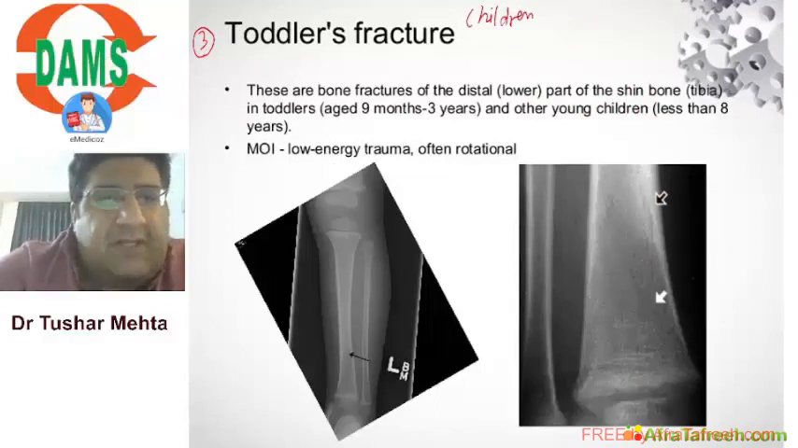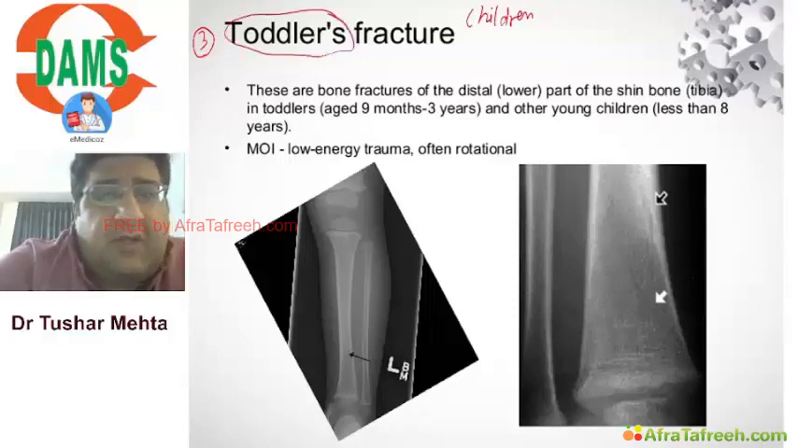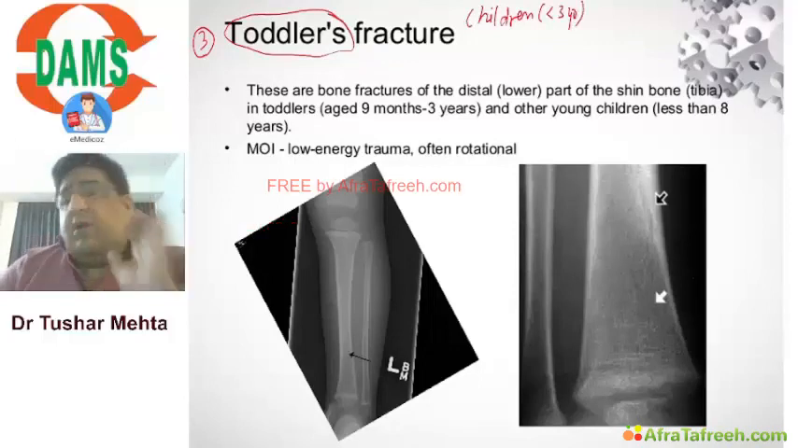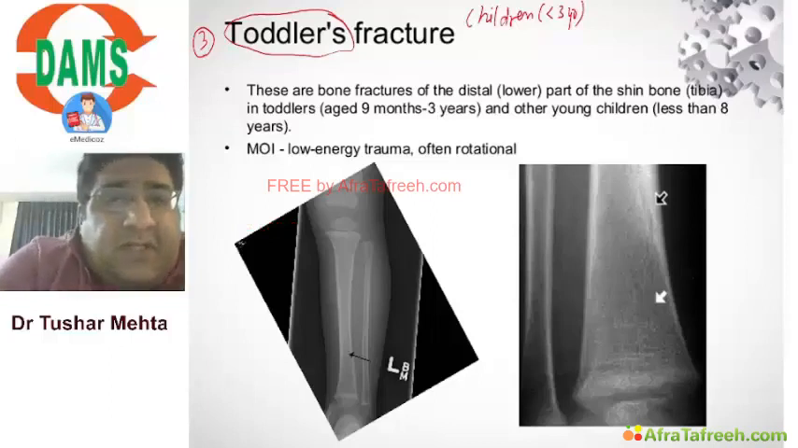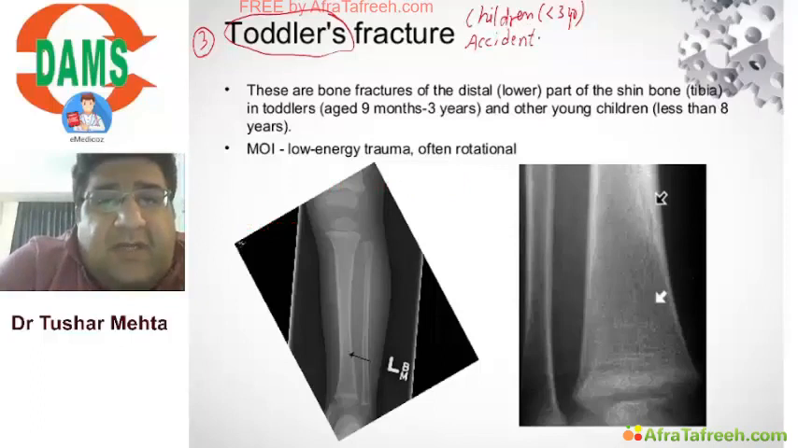Toddler fracture is basically seen in toddlers. Now when I say toddler, what do you mean? Children who are less than 3 years of age. Now, why do you see this fracture? You see this fracture basically because of the accidental fall.